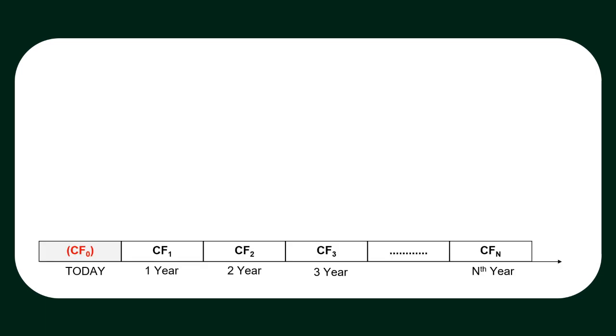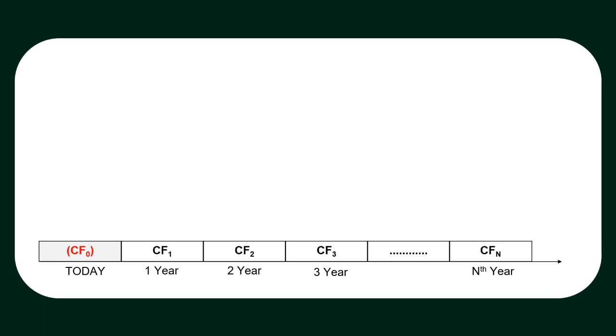In real life, we will have multiple cash flows over the period, such as CF0 as of today, CF1 after 1 year, CF2 after 2 years, and so on. Some of these cash flows might be negative too.